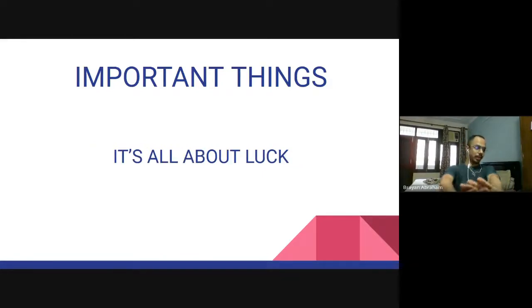And then at the end, it's all about luck. Most of the time, if you get into a company or you don't get into a company, it's sometimes based on your luck. For example, I was very much unlucky for the major 2 months of the placement drive. I went on for Ion. I got rejected in the last round, the personality validate. I got rejected from ZS in the last round.